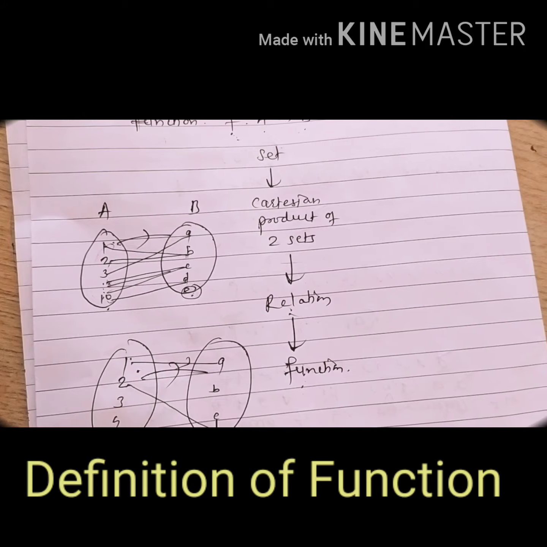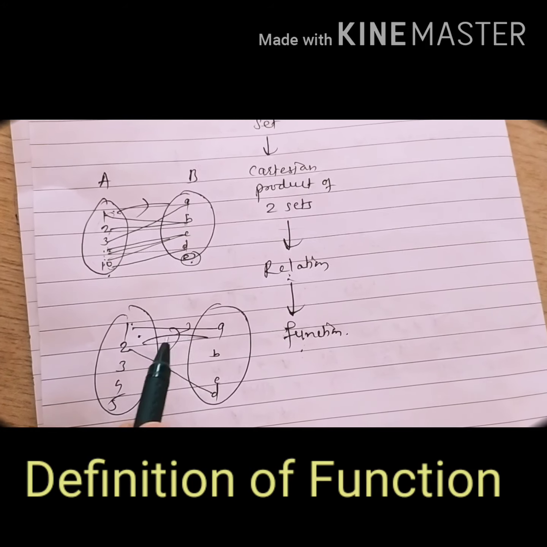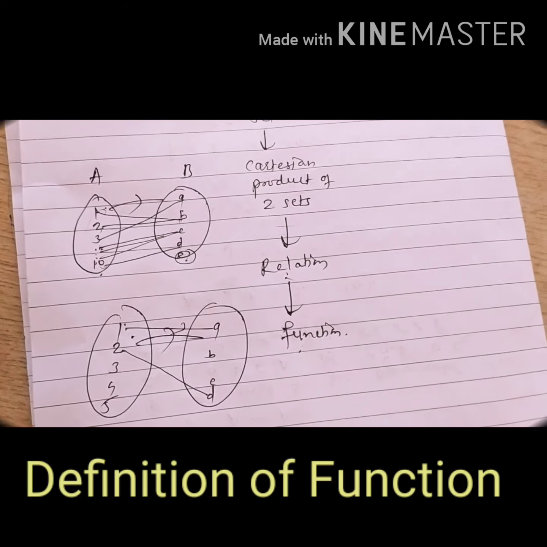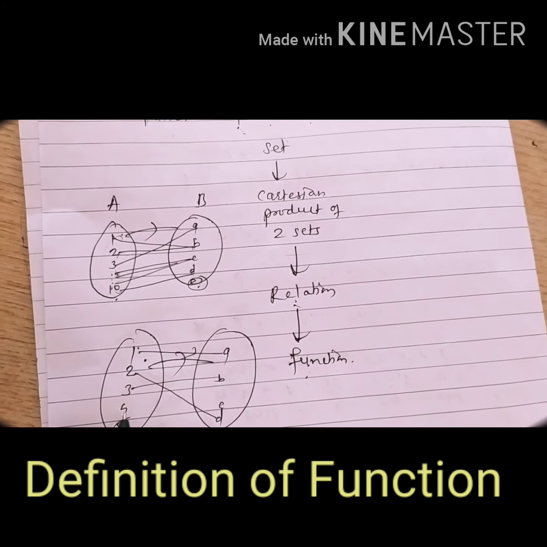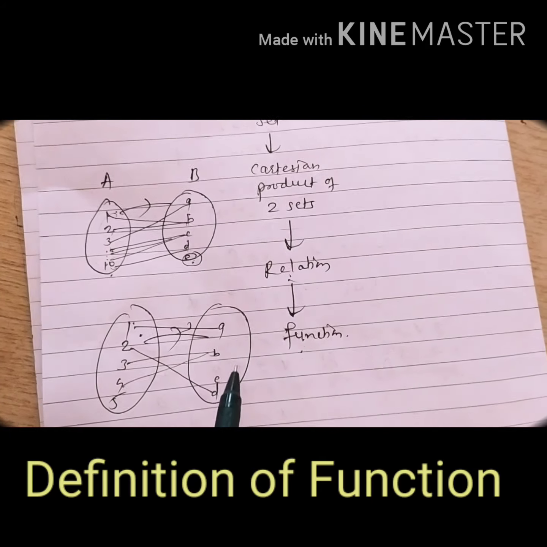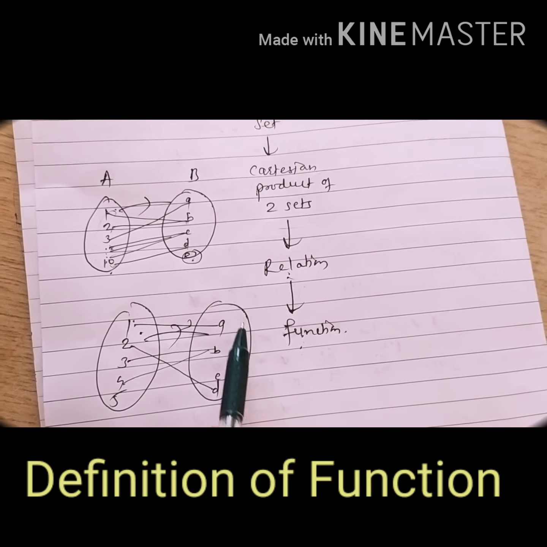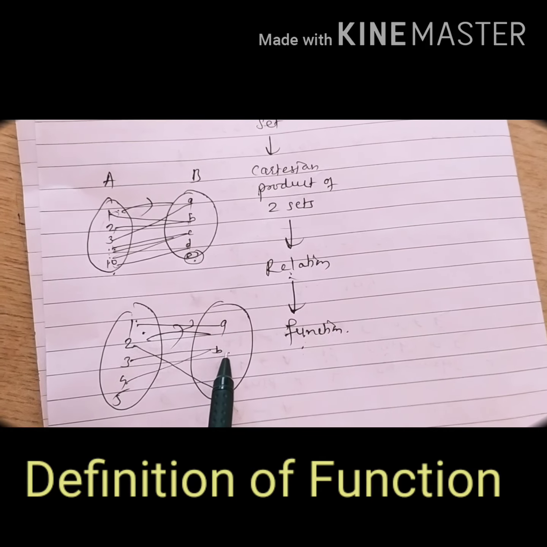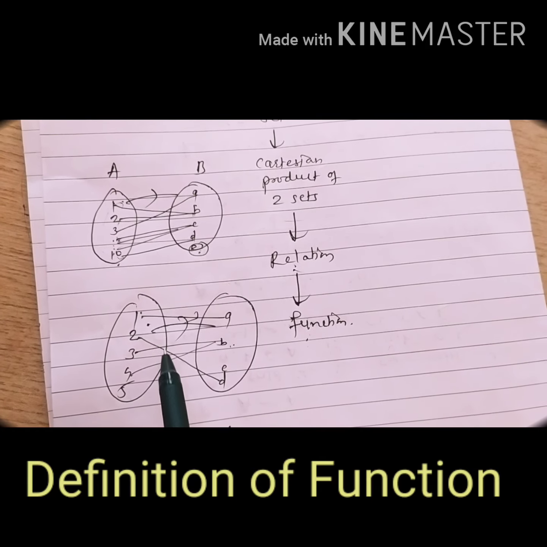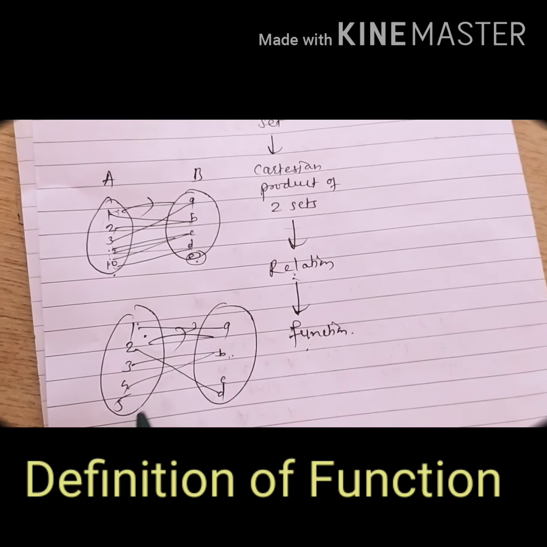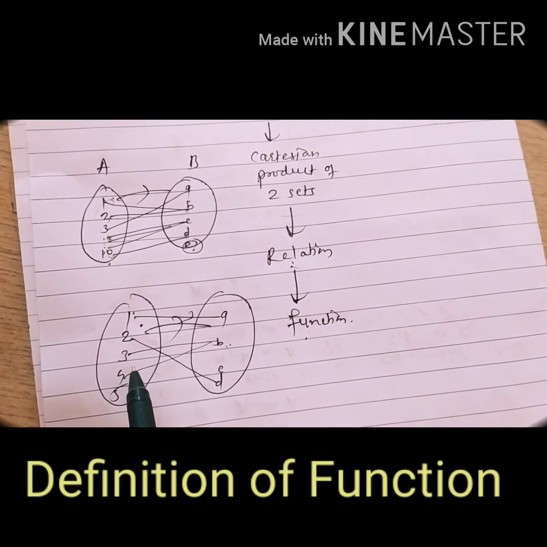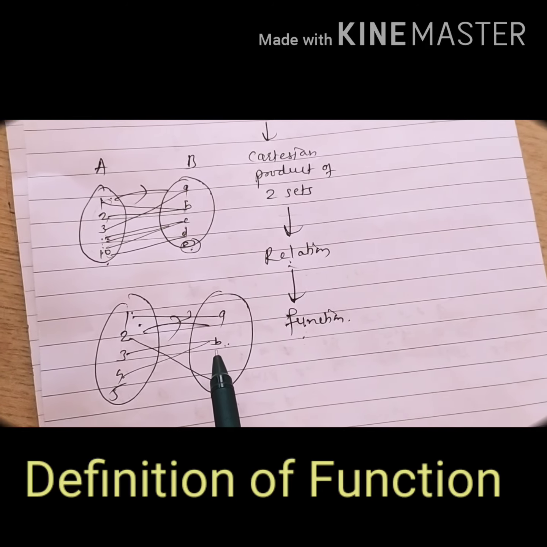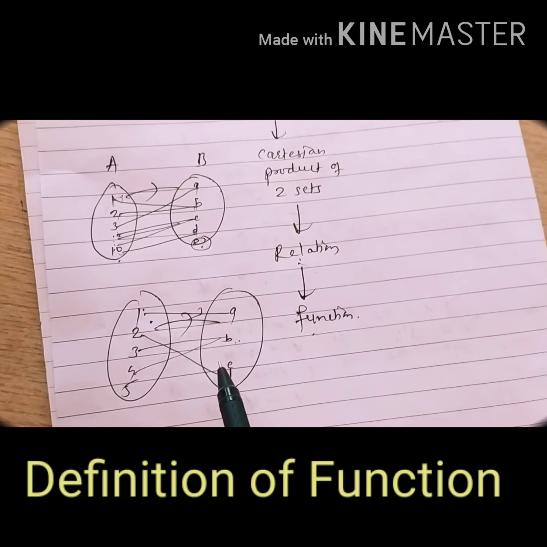Suppose 2 is related to D, then we cannot relate 2 with any other element. Yes, we can take like this: 3 related to B, 4 related to B. Any element from the codomain set can have n number of pre-images in the domain set, but the elements from the domain set should have a unique image in the codomain set. Understood? Now what is meant by function?